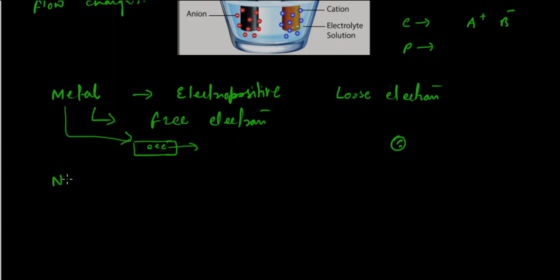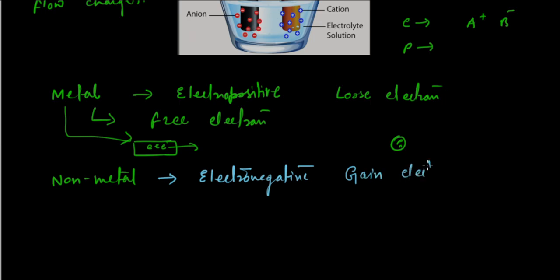Now the non-metals. Non-metals are electronegative, which means they have the tendency to gain electrons. Even if a non-metal has any free electrons, it won't let them stay free; instead it gains them. So they don't have free electrons like metals do, and neither do they have any free positive charge.